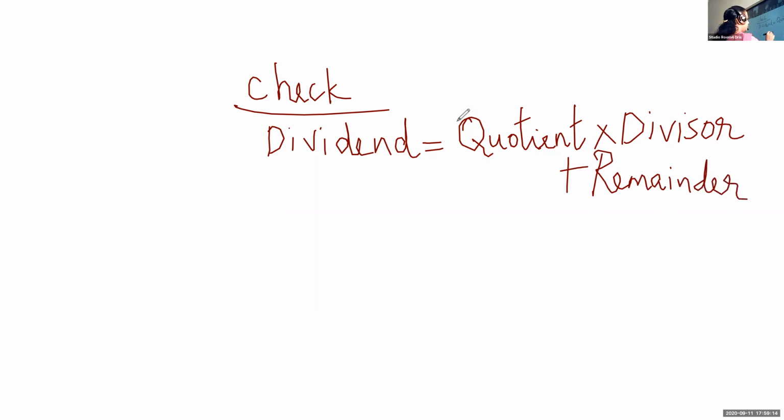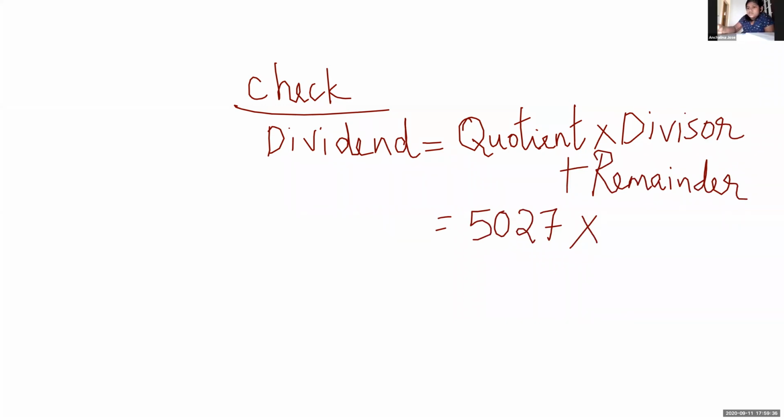So what is quotient? Which is the answer you got? 5027. Okay, 5027 multiplied by. Alok, which is the divisor? Can you tell me? Divisor is 16.